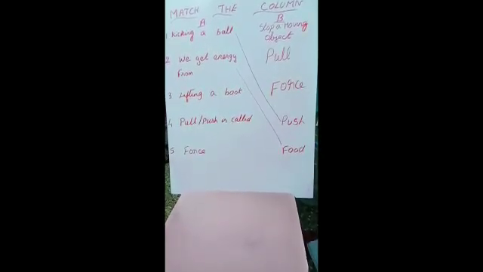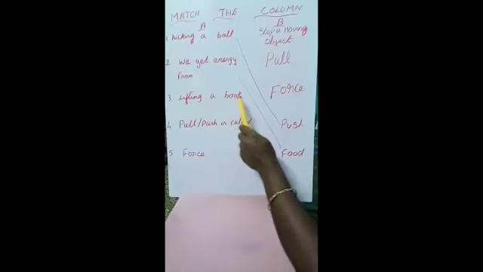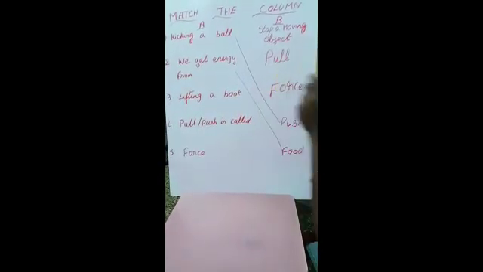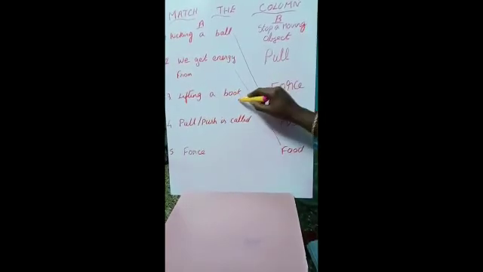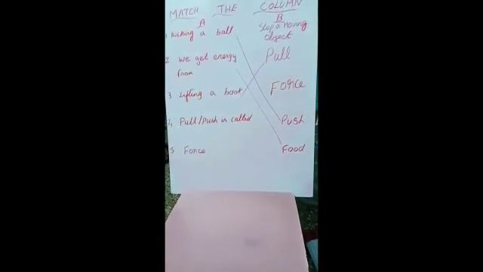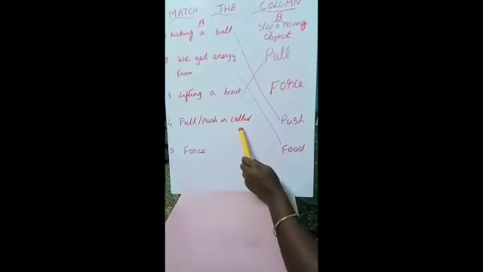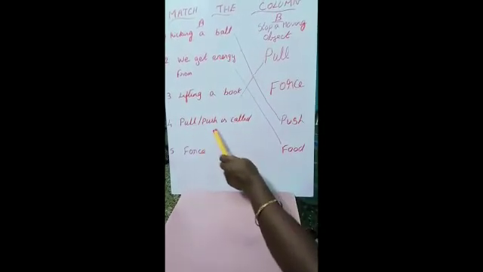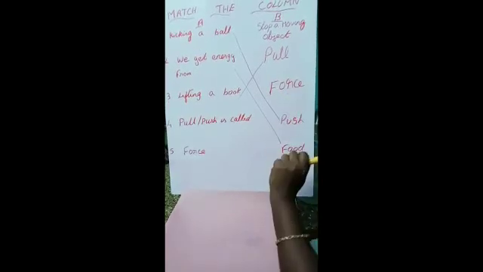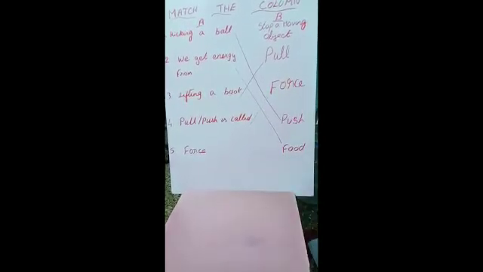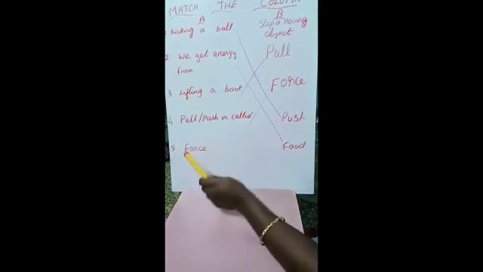Now the third one. Lifting a book. Yes, correct. What's the answer? Pull. From here put a line. Next, the fourth one. Pull or push is called force. That is the answer for force. The last one, force.